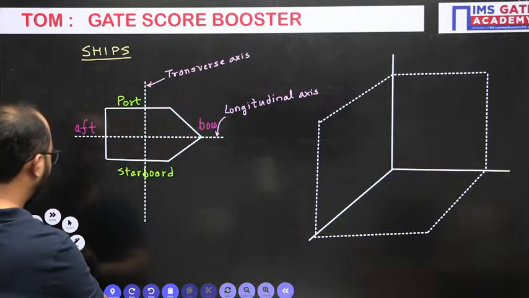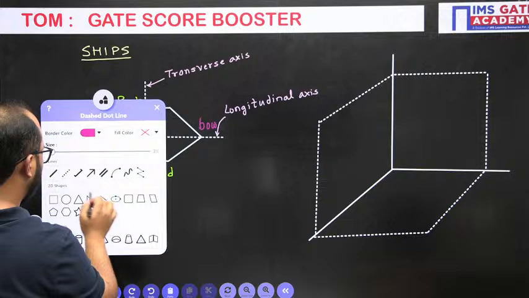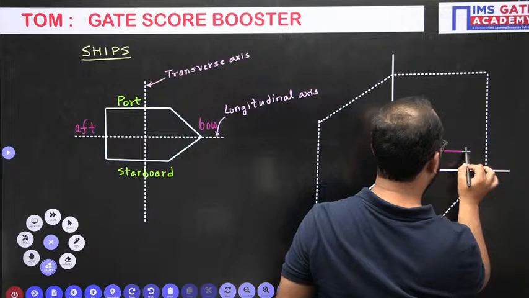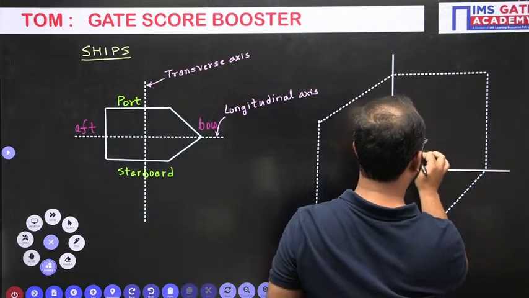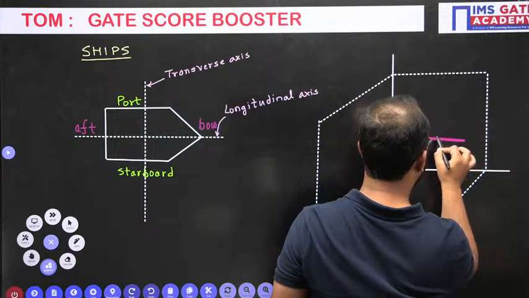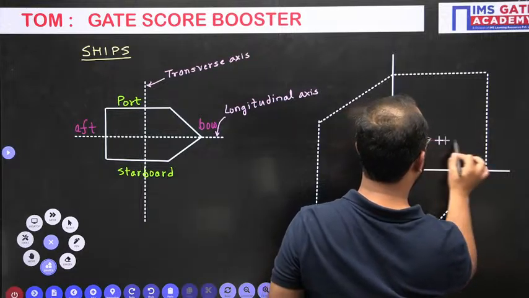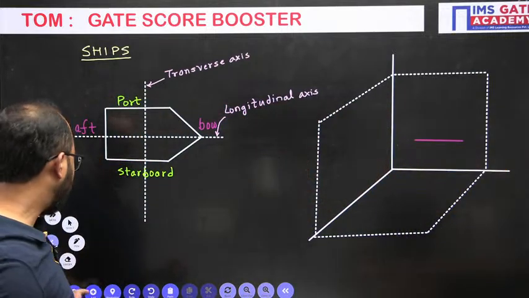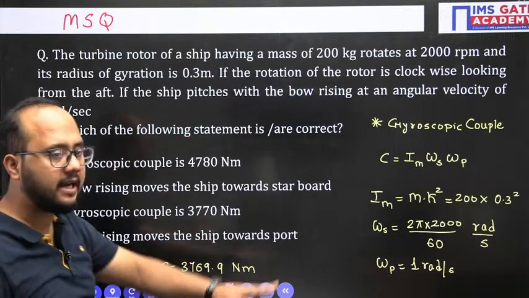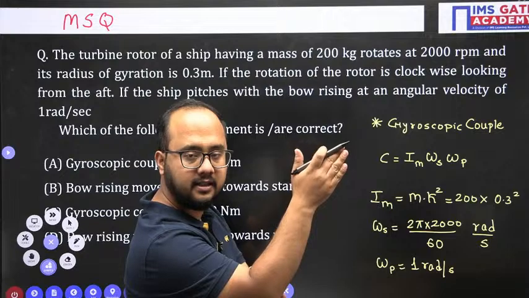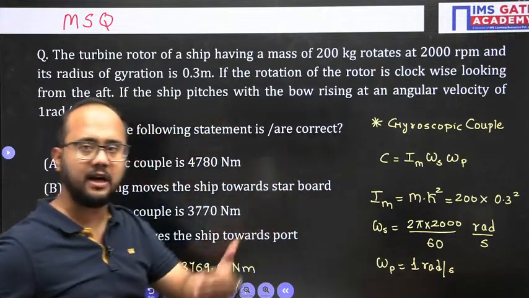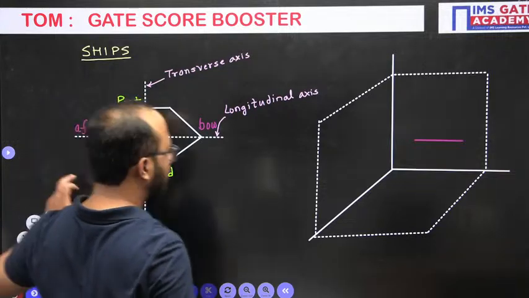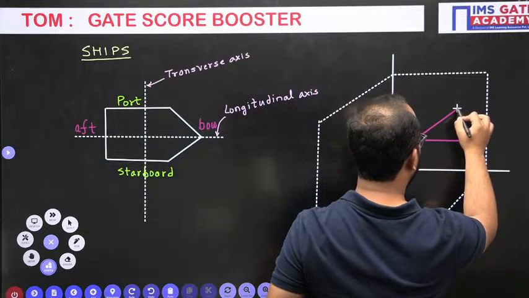Right, now see what happens here actually. Let's suppose this is the shaft we are having. This is our shaft for the ship. Now, as in the question they have told, the ship pitches with the bow rising. The front part of the ship pitches in the upward direction. Bow is the front part of the ship. Now, when it rises, what happens? It will rise like this.